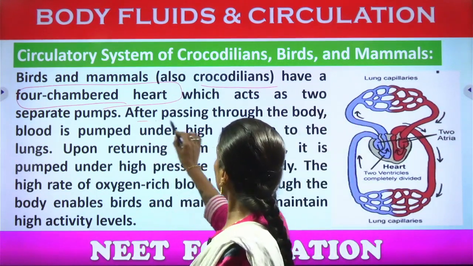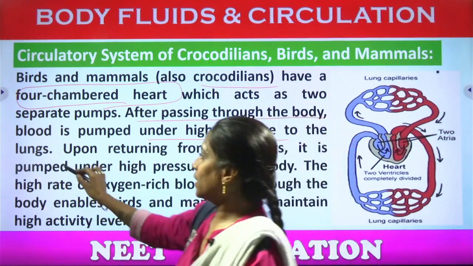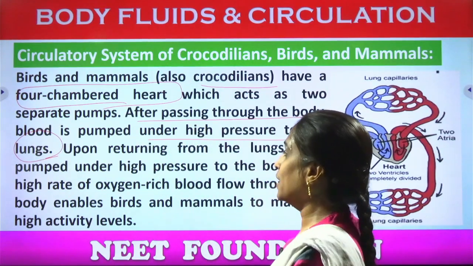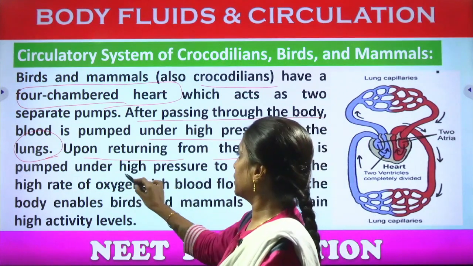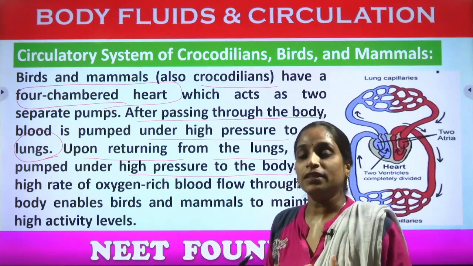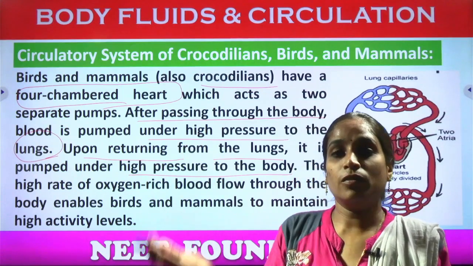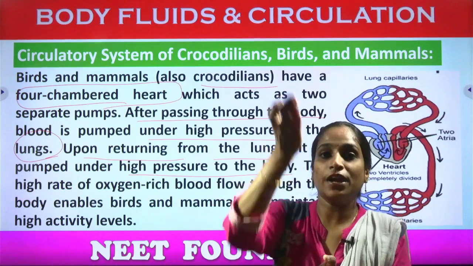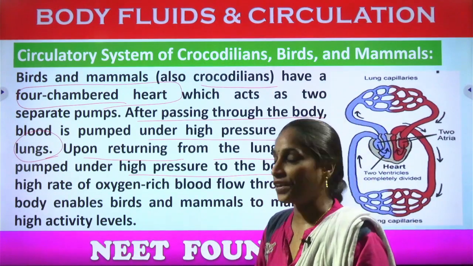Okay, so after passing through the body, the blood is pumped under high pressure to the lungs. And upon returning from the lungs, it is pumped under high pressure to the body. Okay, so the blood is pumped from the ventricles, which are at the basal region. The blood pressure will be high to reach the lungs and also to reach the body parts.